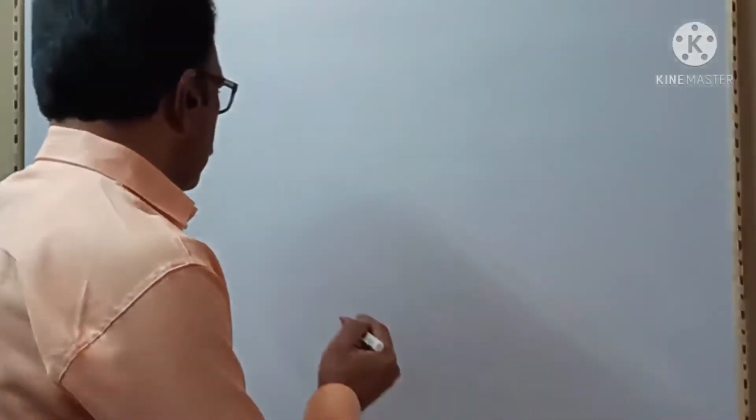Hello students, in this video we are going to learn about overlapping, that is the types of overlapping, and a very important concept of this lesson, which is hybridization: a definition, then the need for the concept of hybridization and the important steps involved in this process. First of all, we will discuss overlapping.